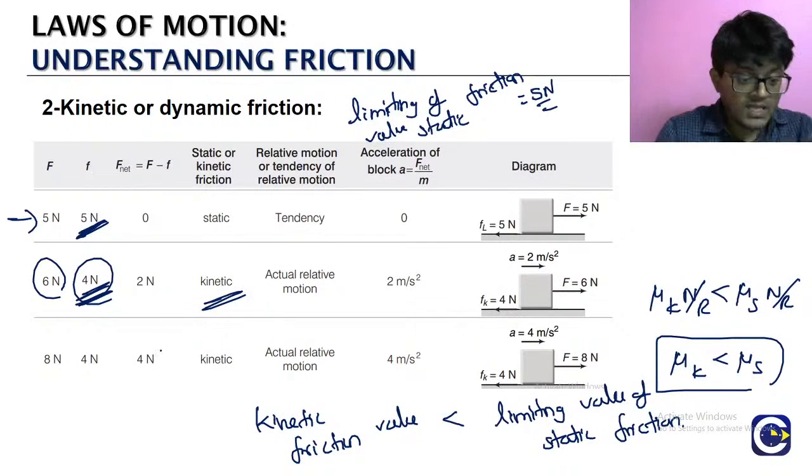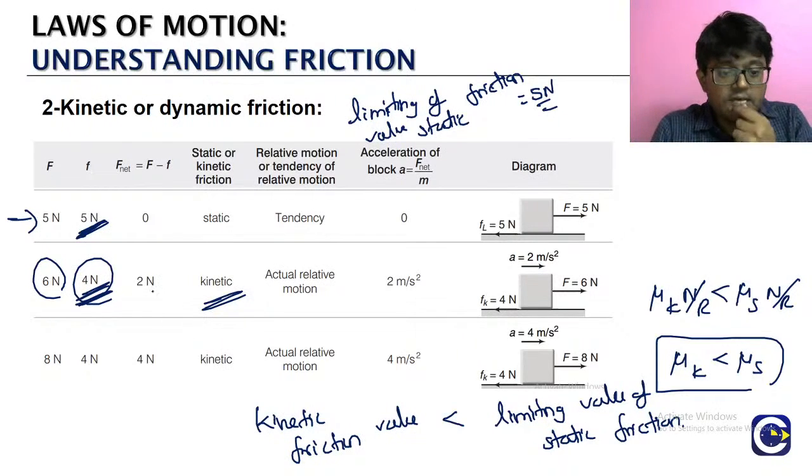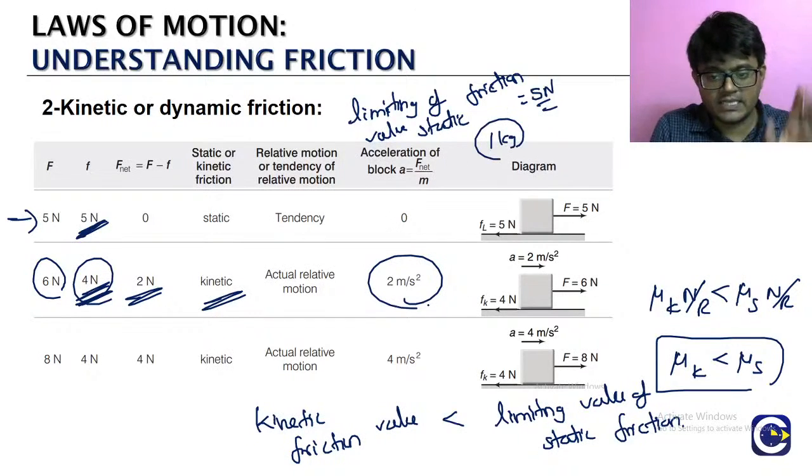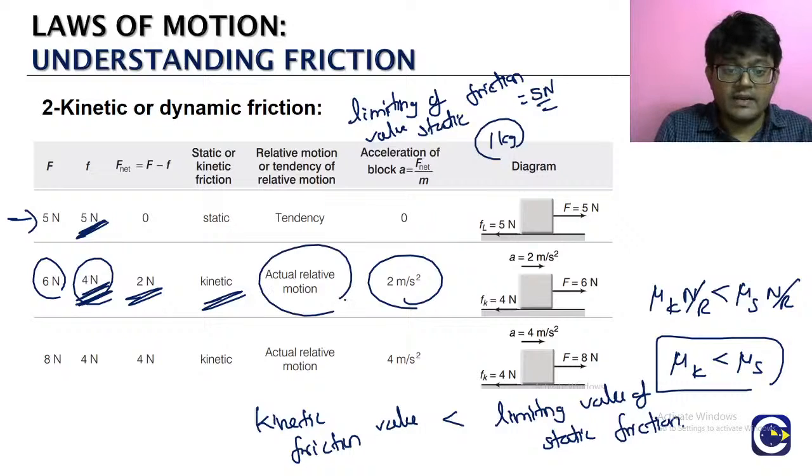Okay, so in this situation the net force is 6 minus 4, equal to 2. The acceleration from it: if you take the mass of the body to be 1 kg, net force 2 newtons divided by 1 gives 2 meter per second square. Here we have an actual relative motion, so we have kinetic friction.